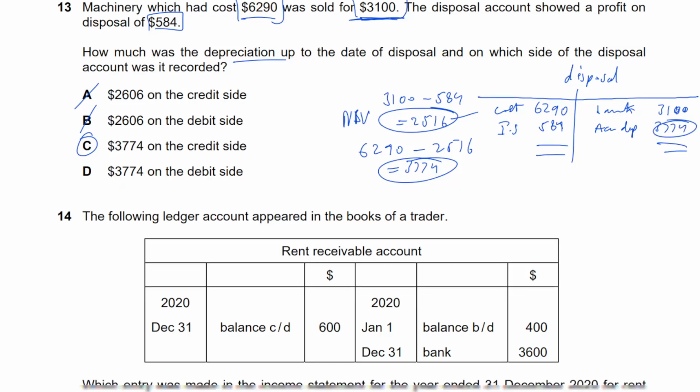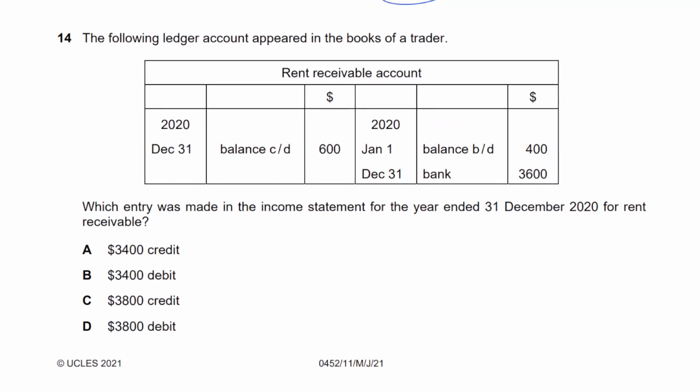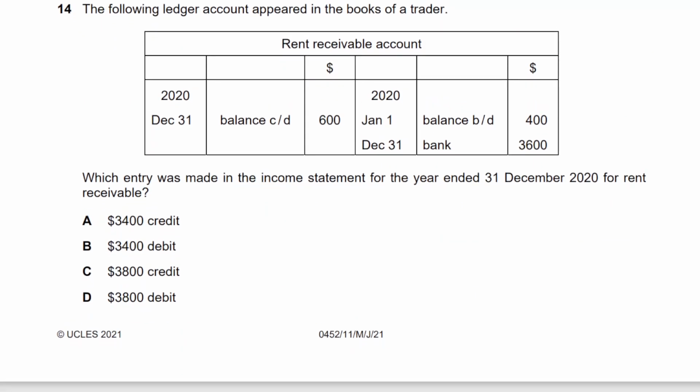Okay, let's move on. The following ledger account appears in the books of a trader. Rent receivable account. Okay, so it's an income account. Always figure out what's going on, right, guys? Use your pencil, mark that down as well. Don't be afraid to use your paper. You can do some notes on that, no problem.